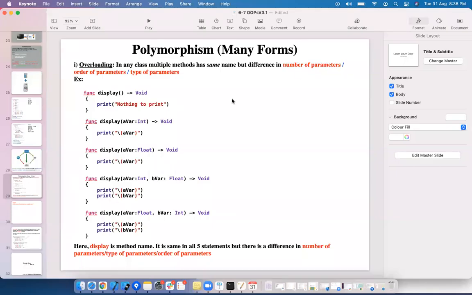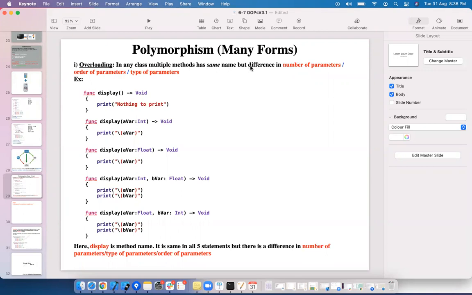Today we see polymorphism. Polymorphism: poly means many, morphism means forms. Polymorphism is one of the key concepts which can be achieved by using overloading or overriding. First we see overloading. In any class,